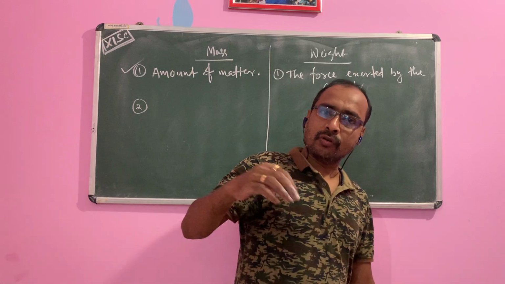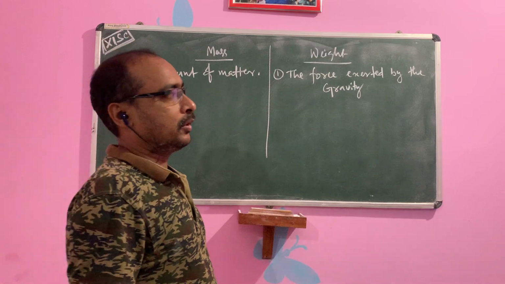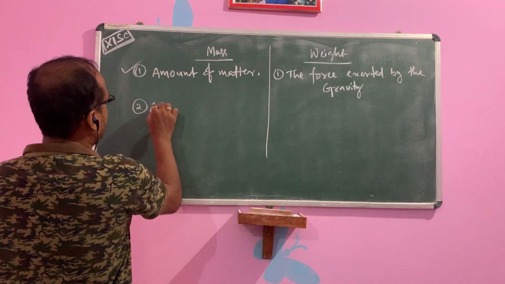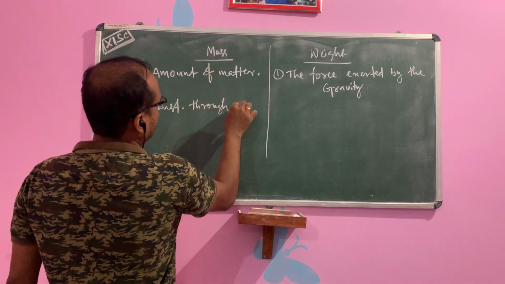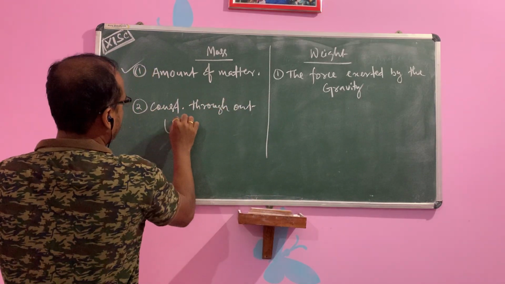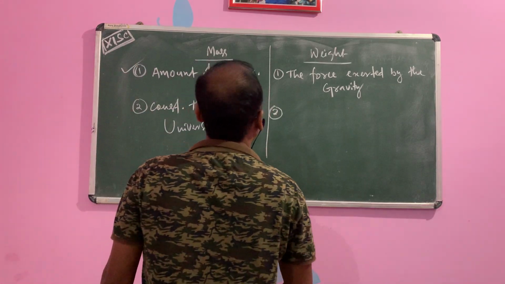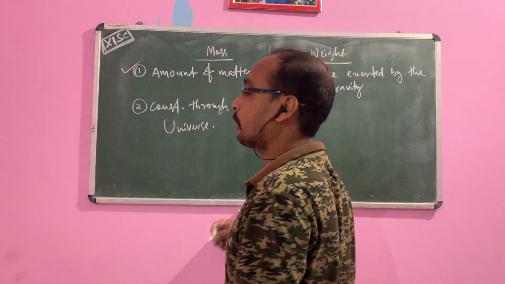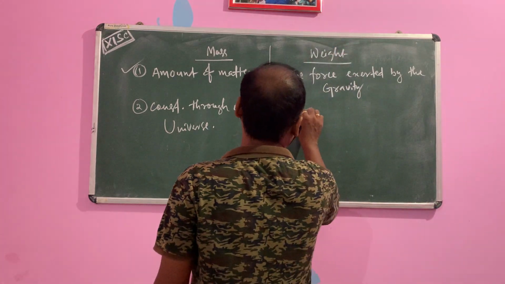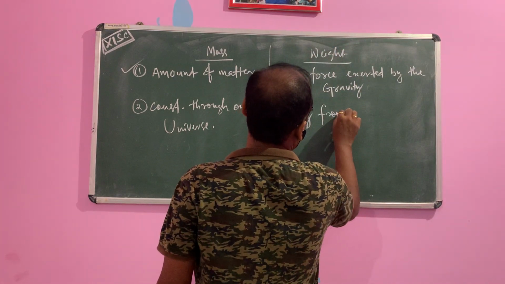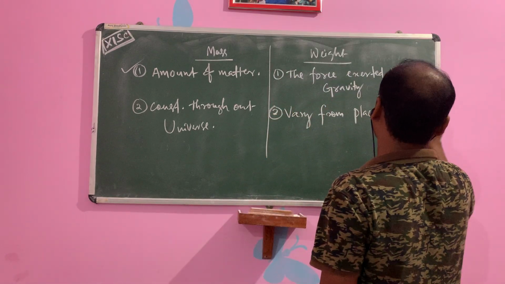Then the second difference: mass is constant throughout the universe. It is constant, not affected by the gravity. But weight varies from place to place because acceleration due to gravity varies from place to place. Okay, children.